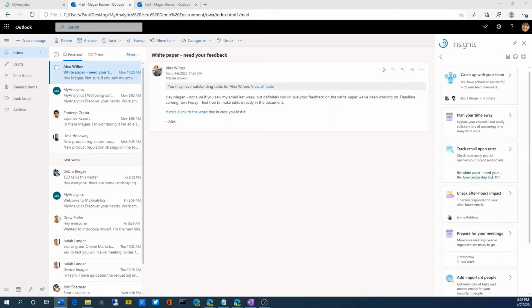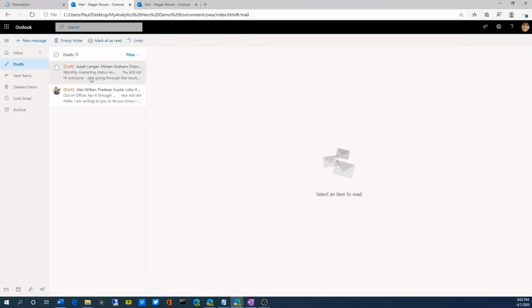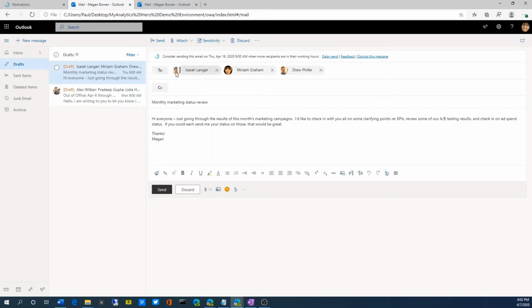Inline suggestions in Outlook are brief data and AI-driven notifications that appear in Outlook while you're either reading or composing an email or a meeting invitation. If we switch to drafts, we'll see that we have a draft here from Isaiah. We can see the insight notification saying, consider sending this email on Thursday, April 16th, when more recipients are in their working hours. Megan quickly chooses to delay sending this email and can see that it has been scheduled for a later date and time.